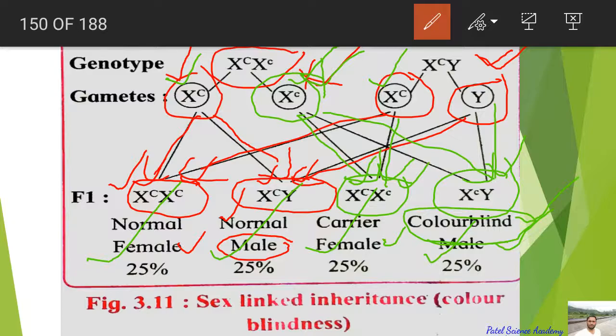So dear students, this is called crisscross inheritance, and from this example it is clear that the X-linked recessive gene for color blindness is inherited from the color blind father to his grandson through his daughter. So this type of inheritance is called crisscross inheritance.